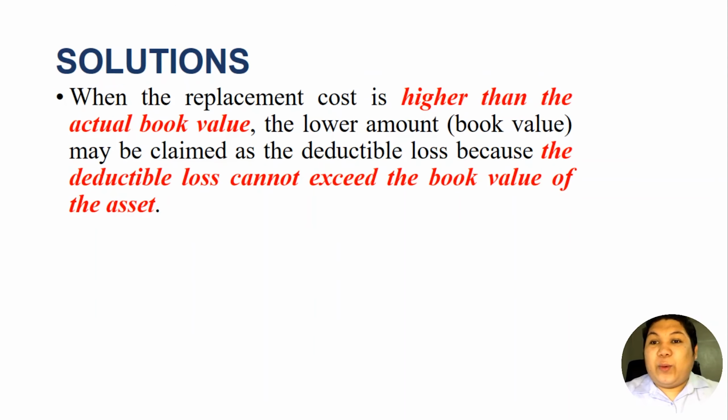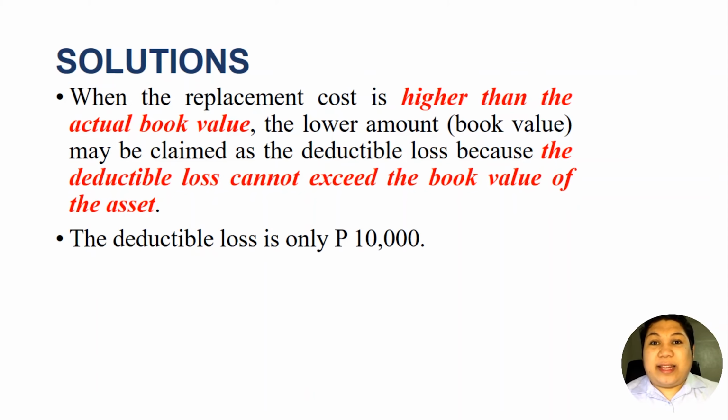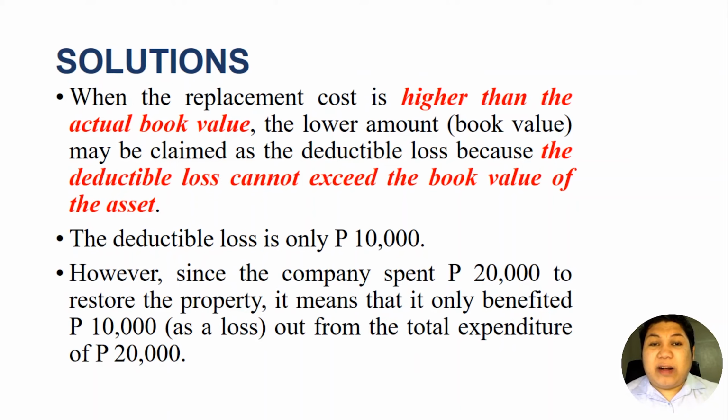So when the replacement cost is higher than the actual book value, the lower amount, the book value, may be claimed as deductible loss, because the deductible loss cannot exceed the book value of the asset, as I have said already. The deductible loss, therefore, is only 10,000 pesos. Again, the replacement cost could not exceed the book value of the property. However, since the company spent 20,000 pesos to restore the property, it means that it only benefited 10,000 as a loss out of the expenditure of 20,000 pesos.